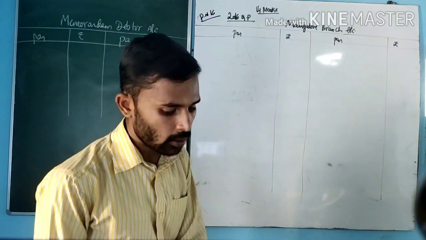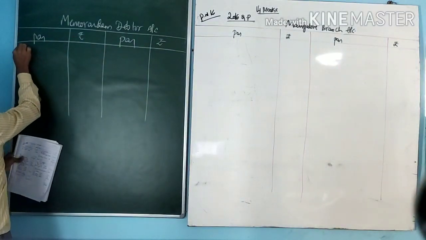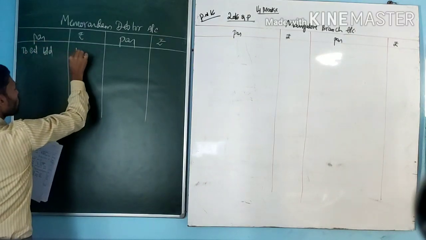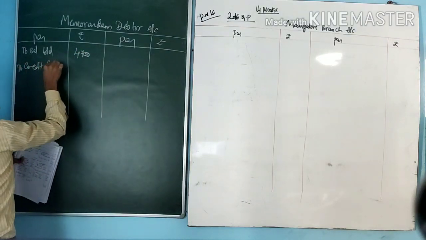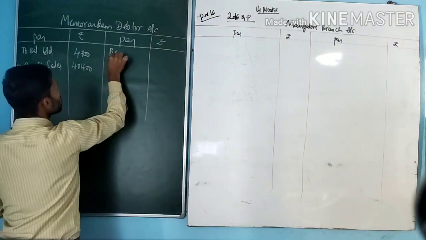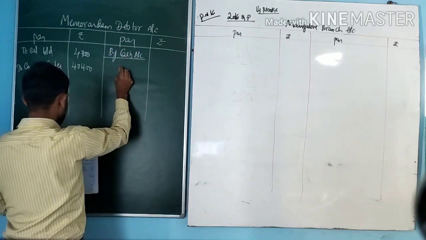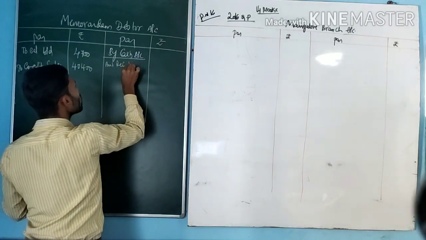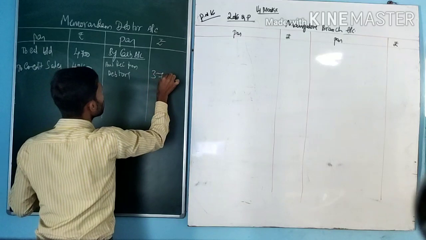Now go one by one. Memorandum debtors account, to balance brought down, that is the opening debtors 4,700. Next, credit sales amount 40,400. Next, by cash account, that is amount received from debtors, 37,900.